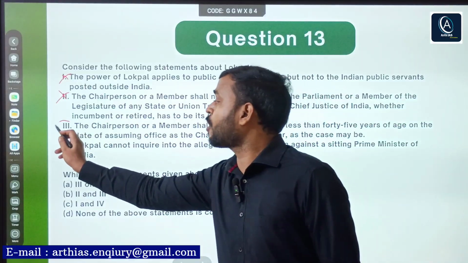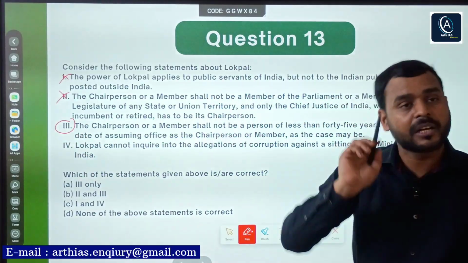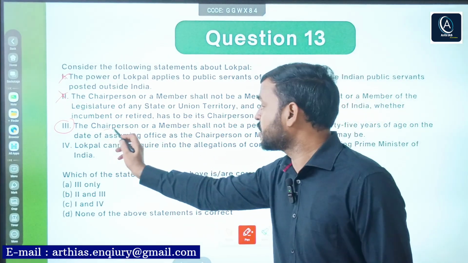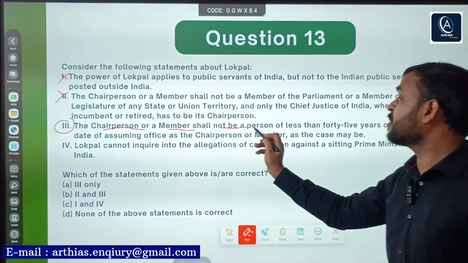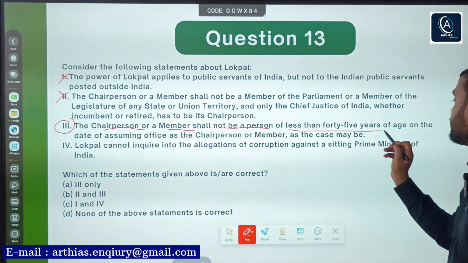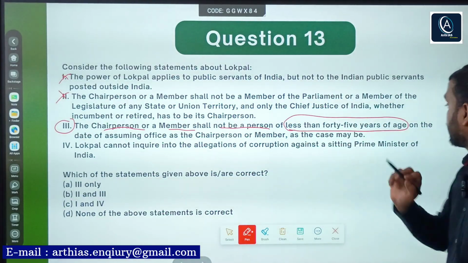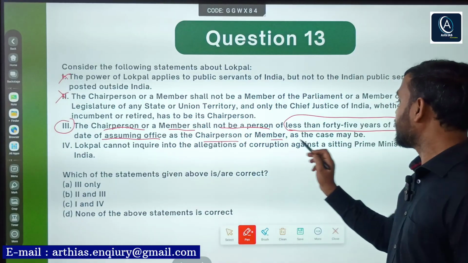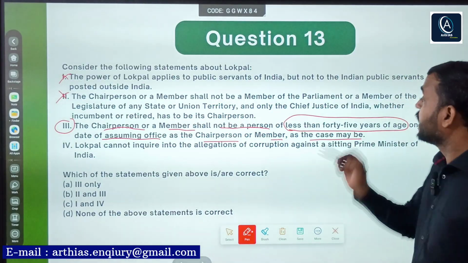Now, the third statement is a little bit confusing. Why? It says the chairperson or a member shall not be a person less than 45 years of age on the date of assuming office as the chairperson or member, as the case may be. Listen, take reference.